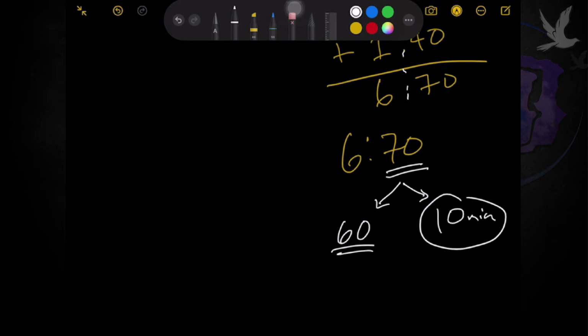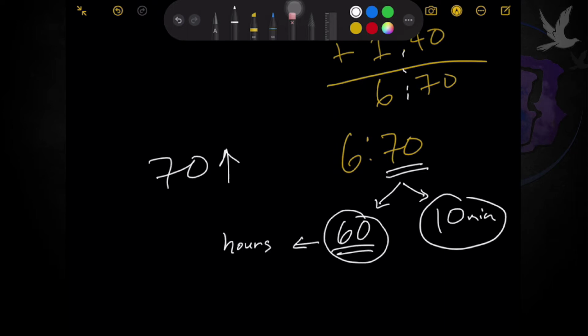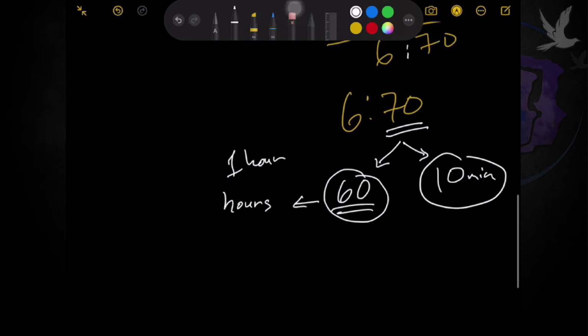And since 70 is more than 1 hour, which is 60 minutes, we need to change or convert this to hours. Okay? Yung 60, you need to change it to hours. So in this case, you know that 60 is equivalent to 1 hour. Now, okay, Teacher Mark, you now know. Ganun na yan. I'll just erase mga unnecessary details here.